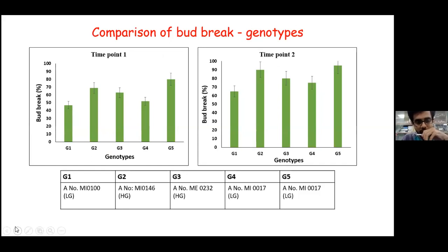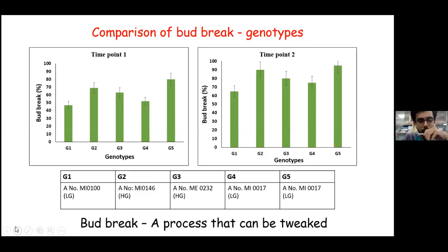We could see that the high growing genotypes had a rapid bud break when compared to the low growth genotypes. This gives us a basic idea towards understanding the differential regulation of bud break and manipulating this trait for the farmers. This has also given us an idea that bud break is a process that can be tweaked and manipulated.